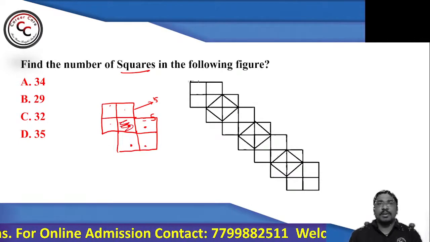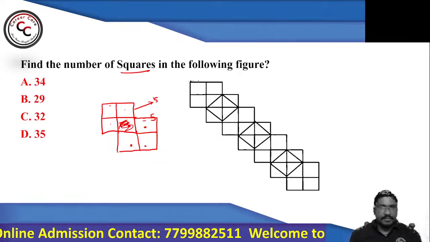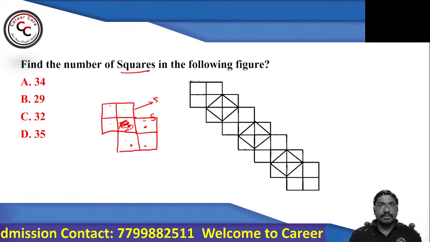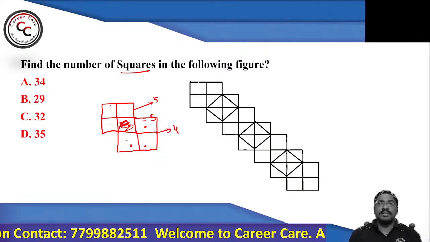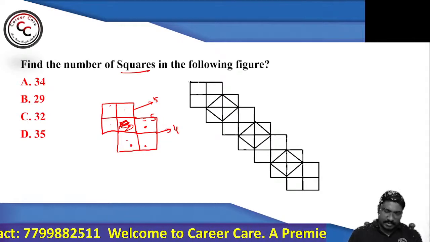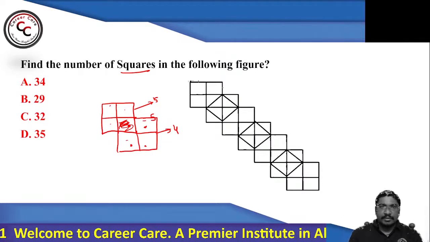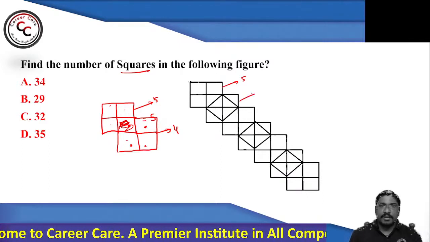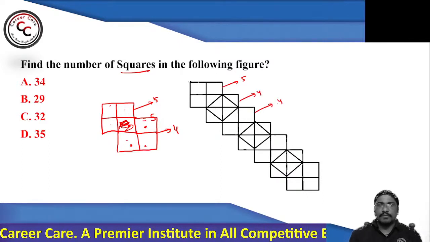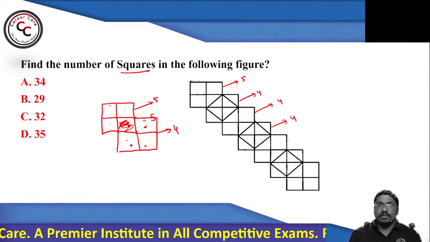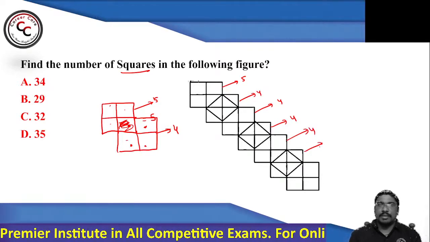But this part is already added in the previous one. So that's why you cannot add. So 1, 2, 3, 4 and the bigger one. So you can say 4 squares. Right? Now apply the pattern. Balu is saying 32. So see, here comes 5, here comes 4, here 4, here 4, here 4, here 4,